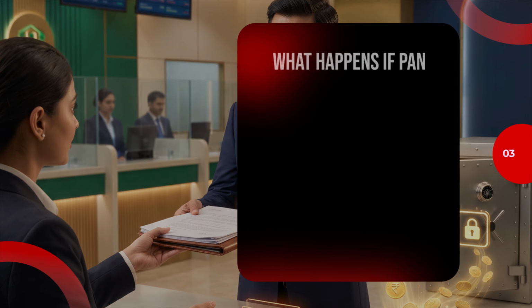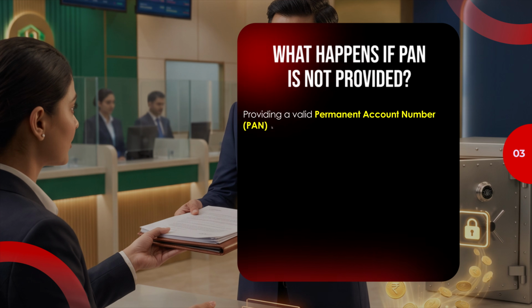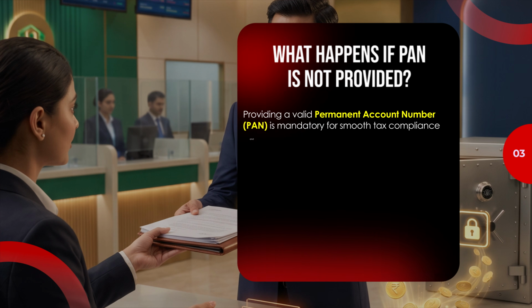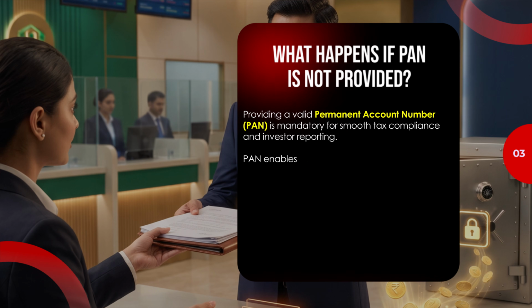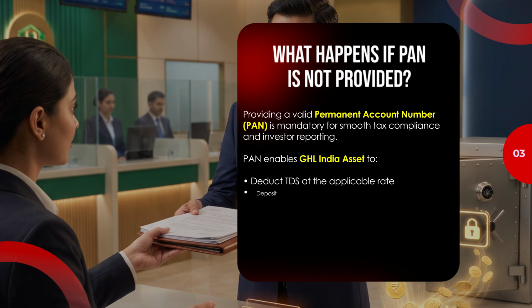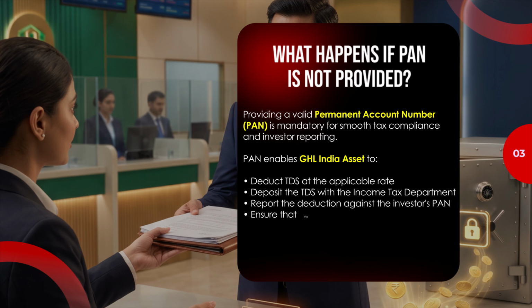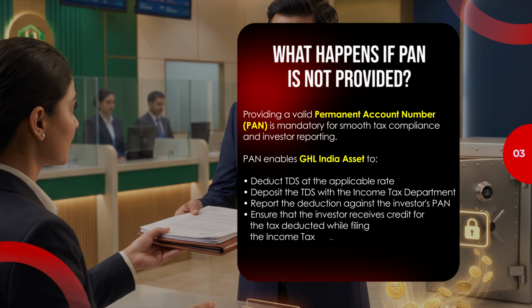3. What happens if PAN is not provided? Providing a valid permanent account number, PAN, is mandatory for smooth tax compliance and investor reporting. PAN enables GHL India Asset to deduct TDS at the applicable rate, deposit the TDS with the Income Tax Department, report the deduction against the investor's PAN, and ensure that the investor receives credit for the tax deducted while filing the income tax return.